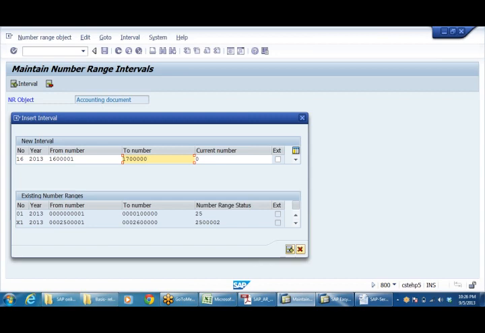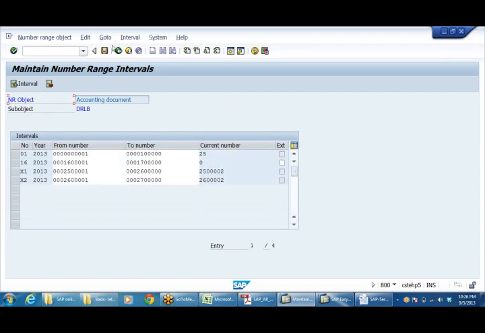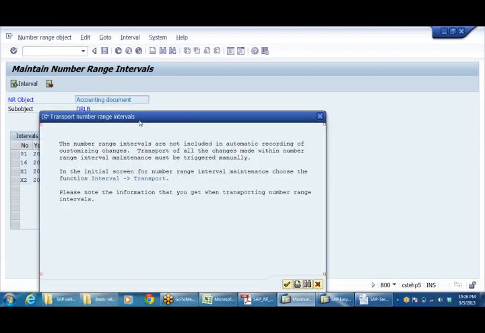Remember that this is the document number range. Earlier, what we have given was only the customer number range, which is used whenever you are going to create customers. That was the third step. This is the fourth step, where we are giving number ranges to the documents. Right? Save.